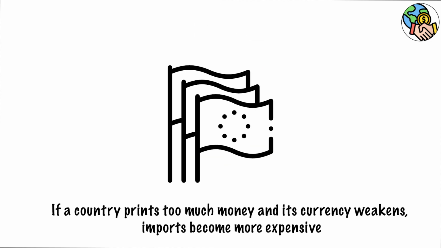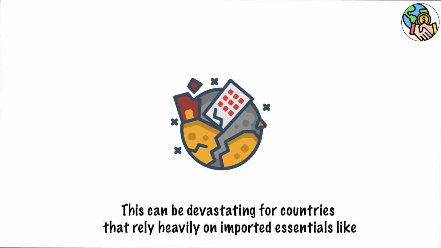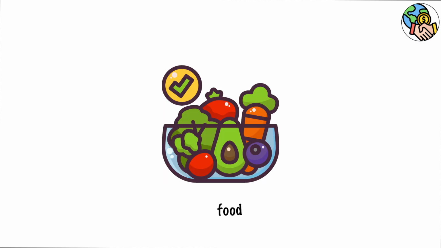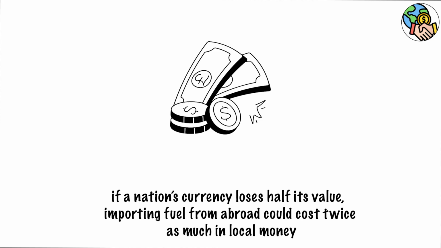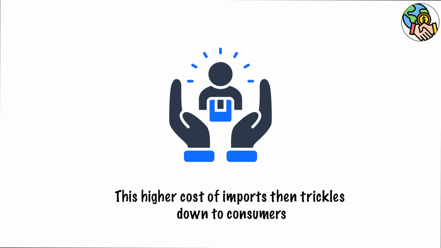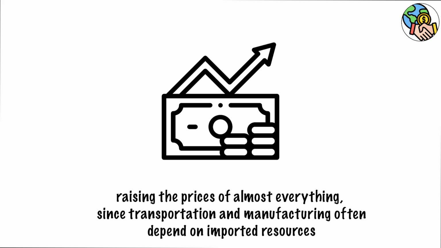If a country prints too much money and its currency weakens, imports become more expensive. This can be devastating for countries that rely heavily on imported essentials like oil, medicine, or food. For example, if a nation's currency loses half its value, importing fuel from abroad could cost twice as much in local money. This higher cost of imports then trickles down to consumers, raising the prices of almost everything, since transportation and manufacturing often depend on imported resources.